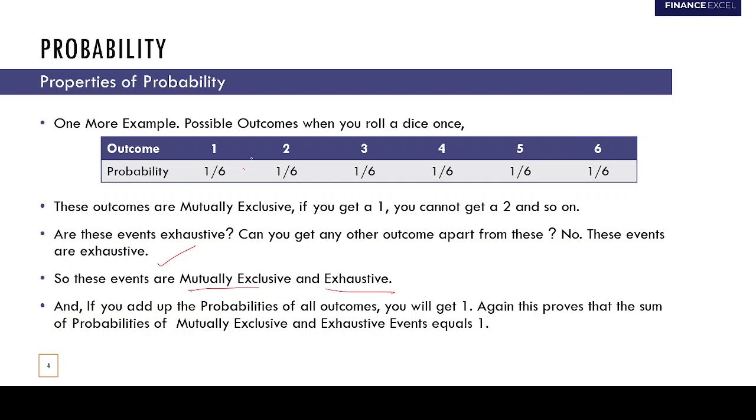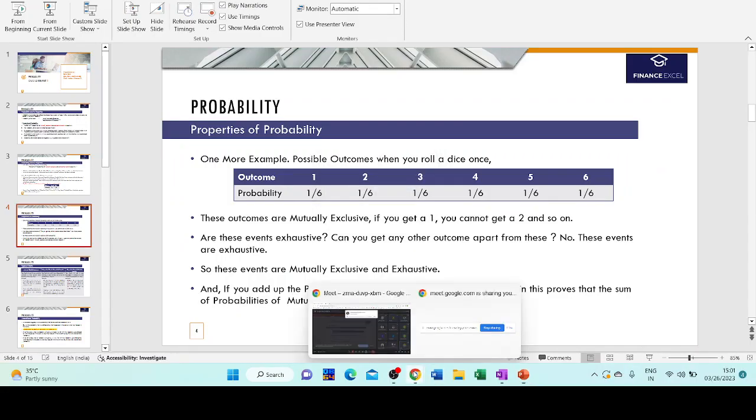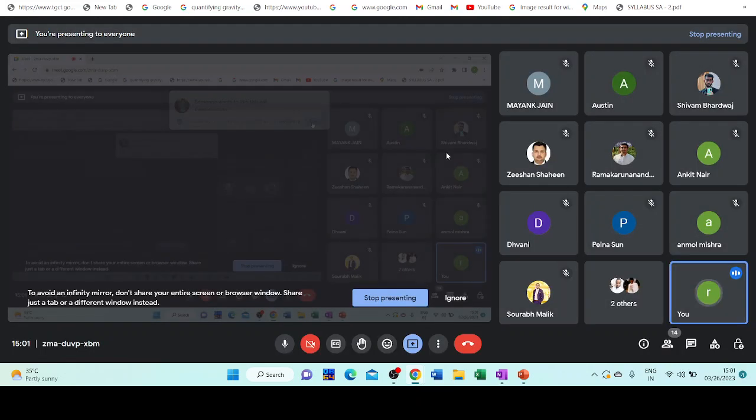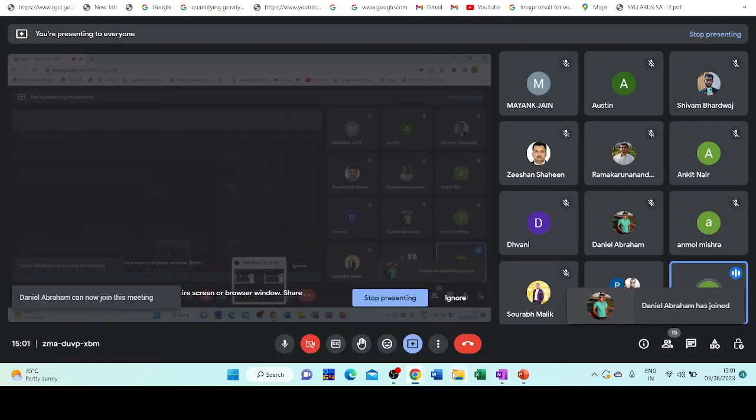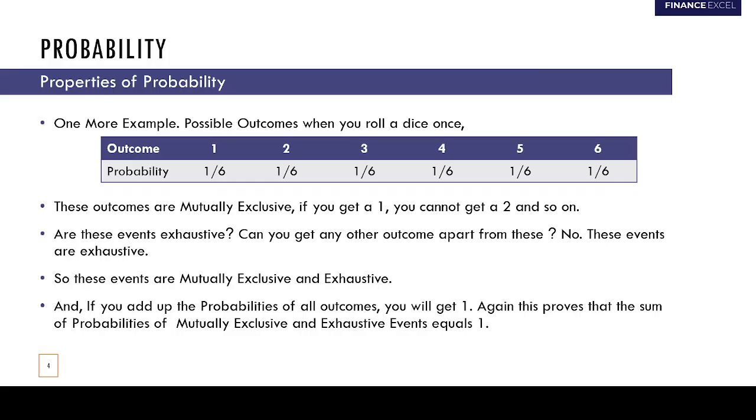So 1 by 6 plus 1 by 6 plus 1 by 6 plus 1 by 6 plus 1 by 6 plus 1 by 6 equals 1. So this is the basic property of probability, that if you add the probability of mutually exclusive and exhaustive events, you'll get 1. Okay, moving on to the next slide.